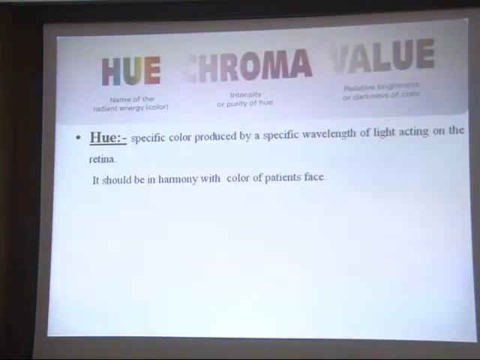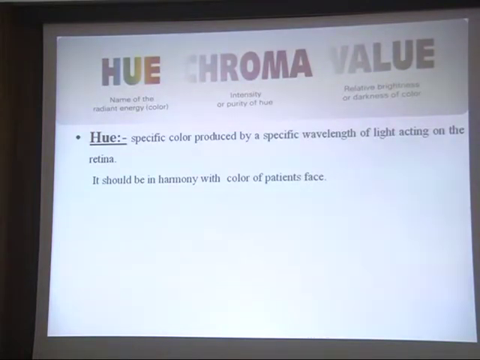Hue is a specific color produced by a specific wavelength of light acting on the retina. So it is the perception of the specific color which we perceive, because aesthetics is nothing but the perception you got of that particular object. The light falls on the object, it gets reflected, comes back to your retina, and that image gets created. That is what your perception of the color is.